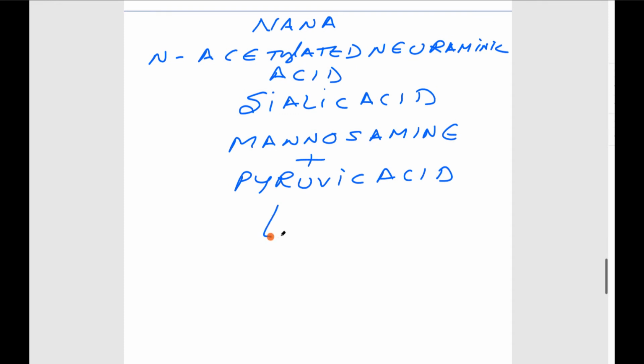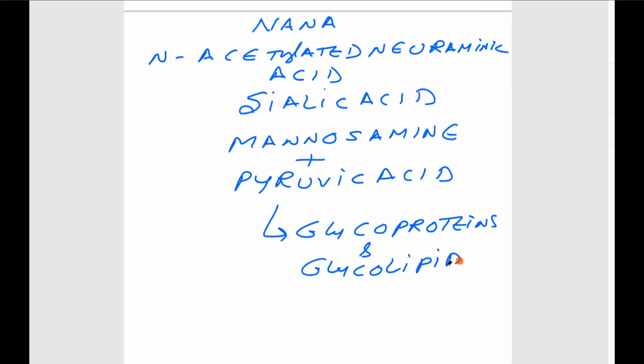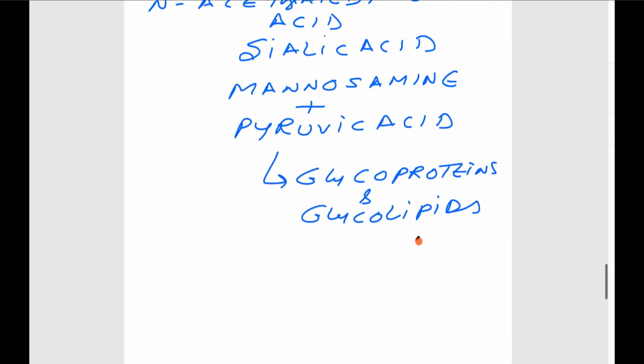It is part of glycoproteins and glycolipids. So this sialic acid is present at the end of the sugar. There are long sugar chains present.